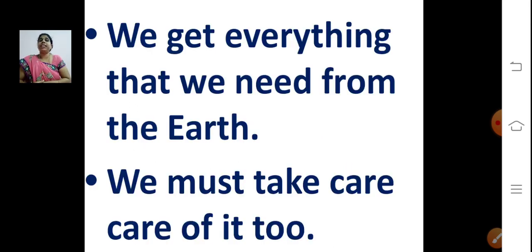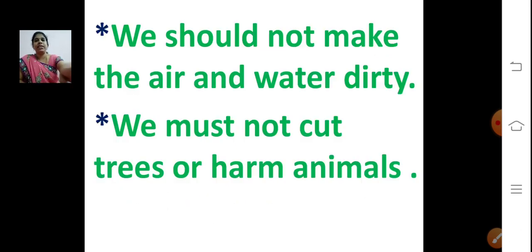We get everything that we need from the earth. So we must take care of it too. We should take care of our earth. It is our duty to take care of the earth. We should not make the air and water dirty. We must not cut trees or harm animals.